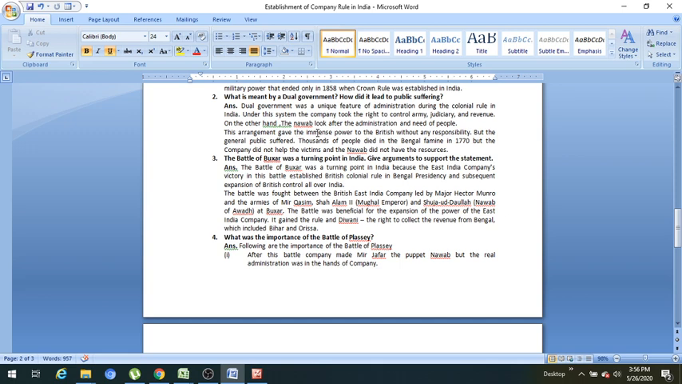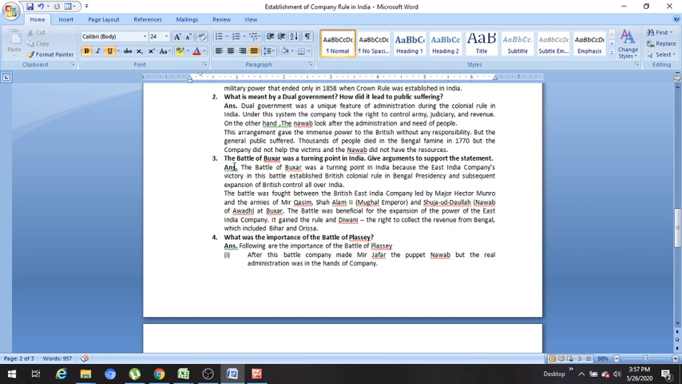This arrangement gave immense power to the British without any responsibility, but the general public suffered. Thousands of people died in the Bengal famine in 1770, but the company did not help the victims and the Nawab did not have the resources. Means what happened? The company had huge money as they collected revenue from various regions, but they were not willing to help the people. The Nawab was willing to help the people but he did not have the money. So in this way the general public suffered.